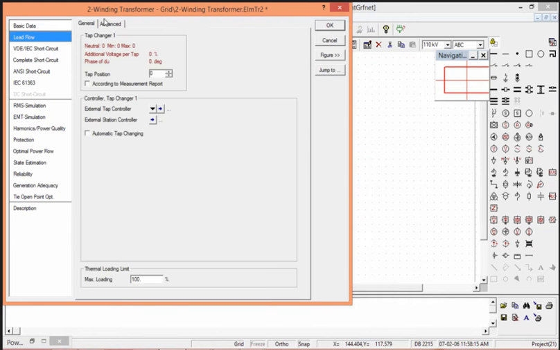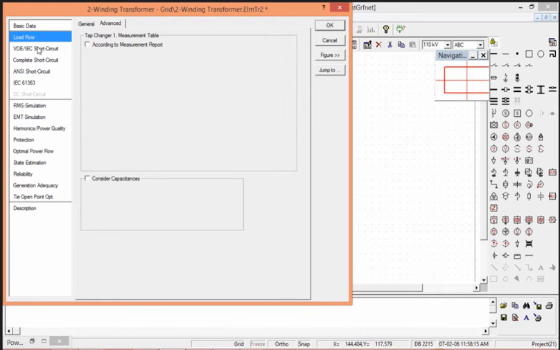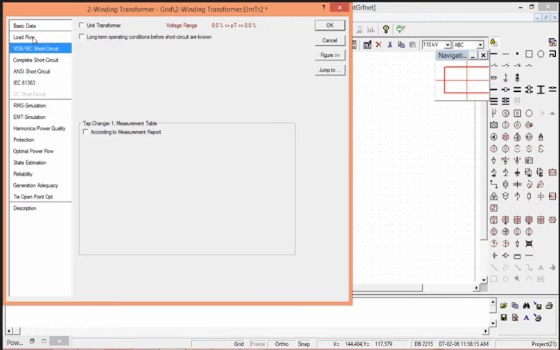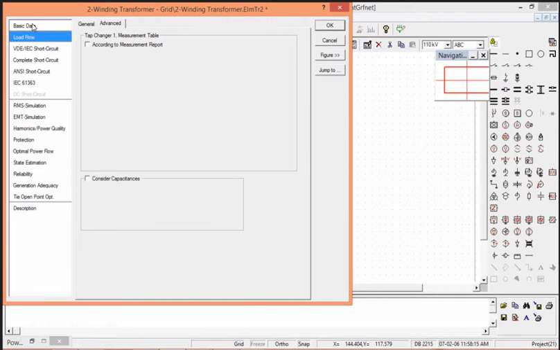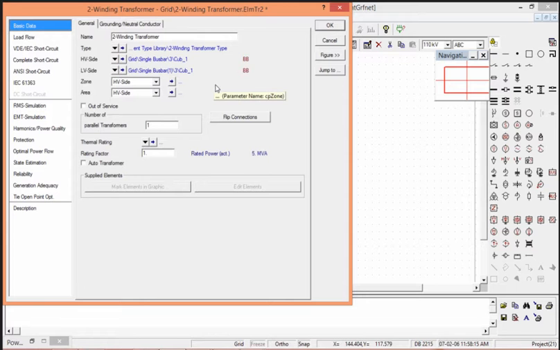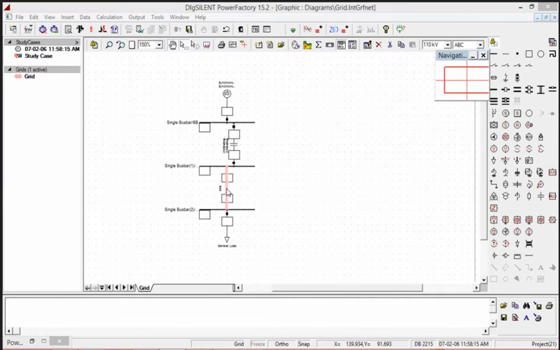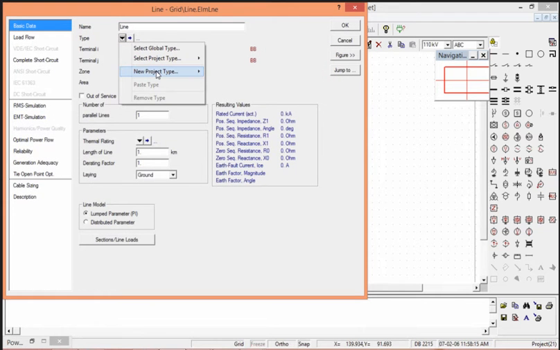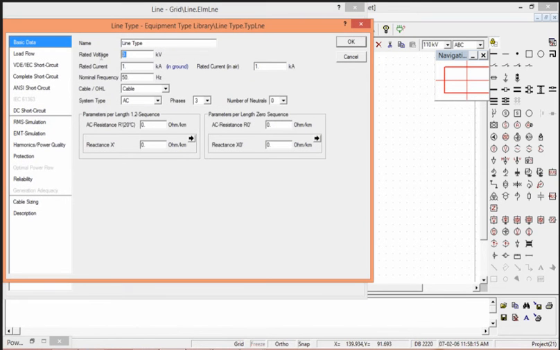Likewise, different load flow and different studies have their own parameters. If we are going for any typical study cases, we have to provide all the data. Now I will define line. Every equipments have global type, project type and new project type. So rated voltage is 66 kV.